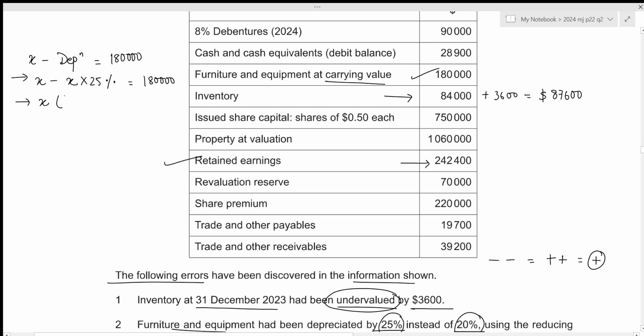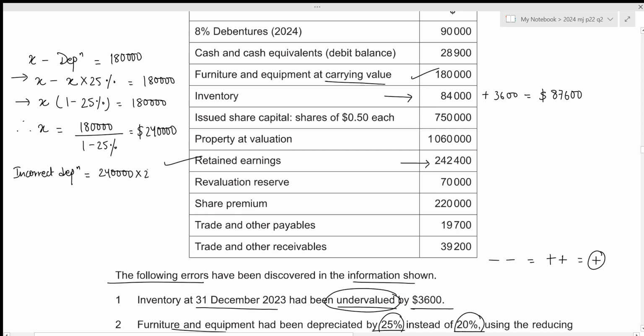Now we can take X common, that would be 1 minus 25%, and this will be equal to 180,000. So the value of furniture and equipment at the beginning of the year would be 180,000 divided by 1 minus 25%. This results in the value of 240,000. Now let us also calculate the incorrect depreciation value. So that would be 240,000 times 25%, which is 60,000.